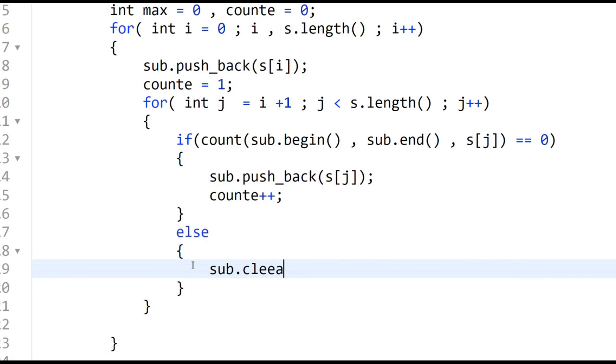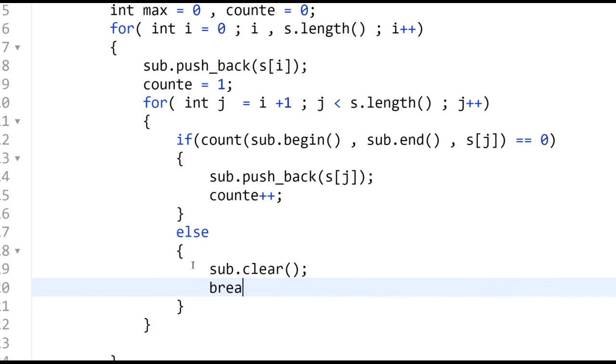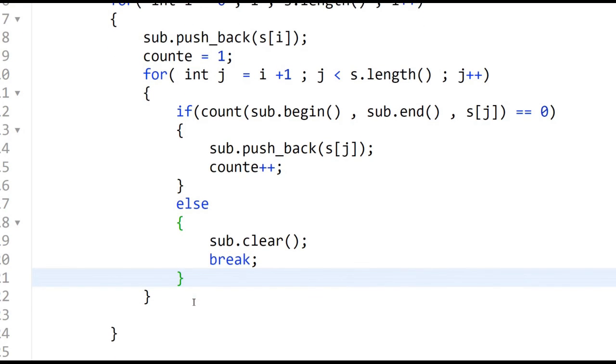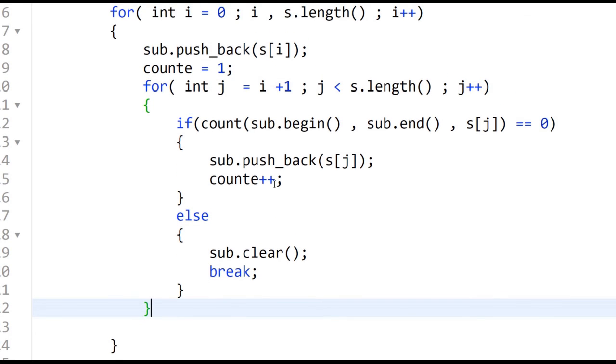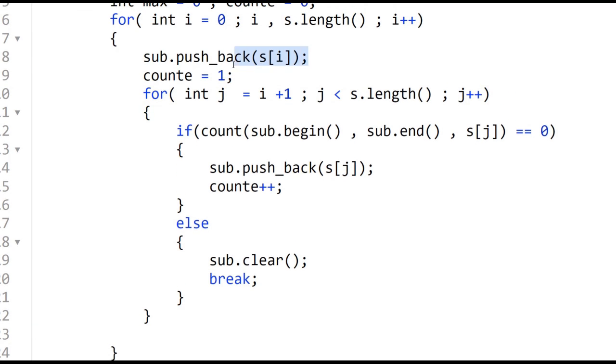This clear function clears the whole vector, and we'll break out of the inner loop. We have found the maximum length of the substring possible from the starting character.